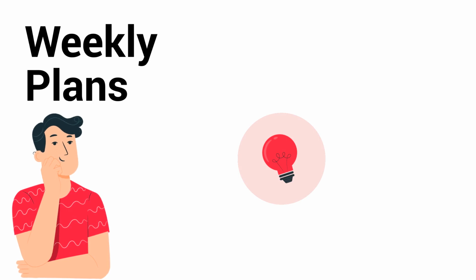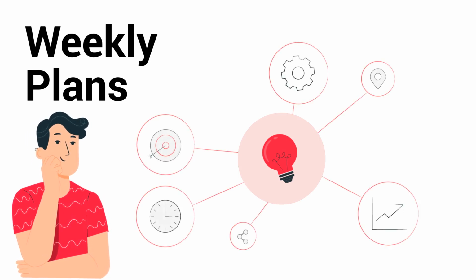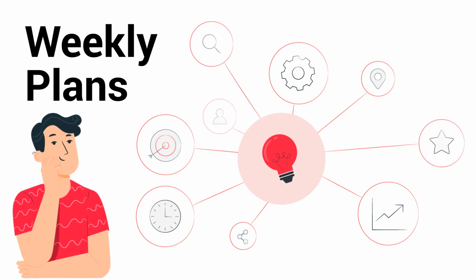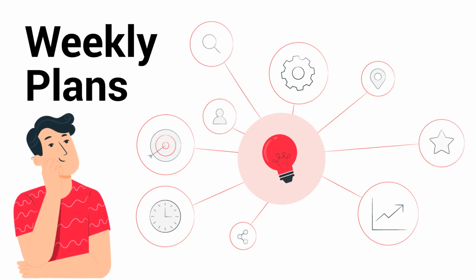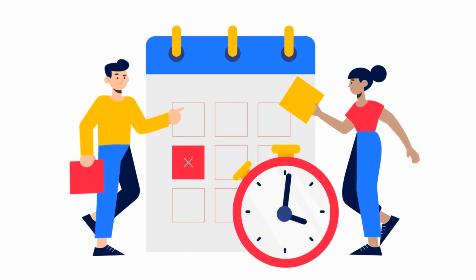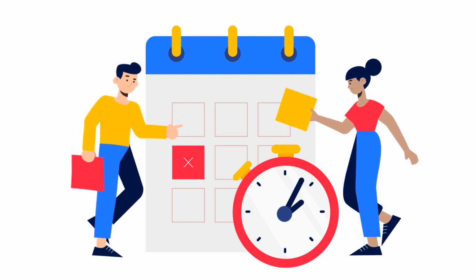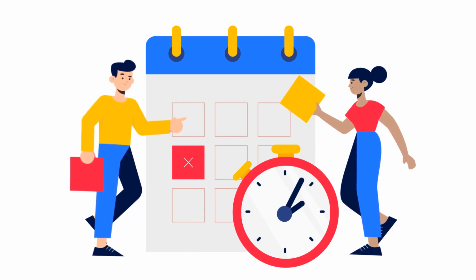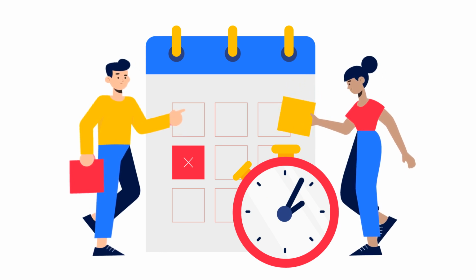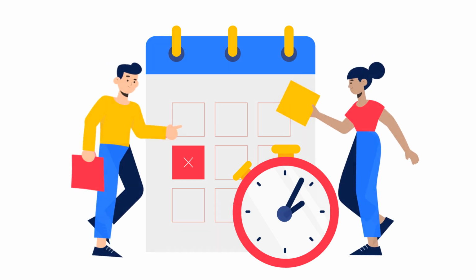The final part of OKRs is your plans. These are the activities you accomplish each week to drive your objectives forward. We go into more detail about weekly plans in our weekly planning and OKRs video. It's important to remember that while OKRs are set quarterly, your daily activities and plans should drive them forward, and you need to review your OKRs each week. This helps you adjust the OKRs if any problems come up, and also helps you align your weekly plans with your team and company objectives.